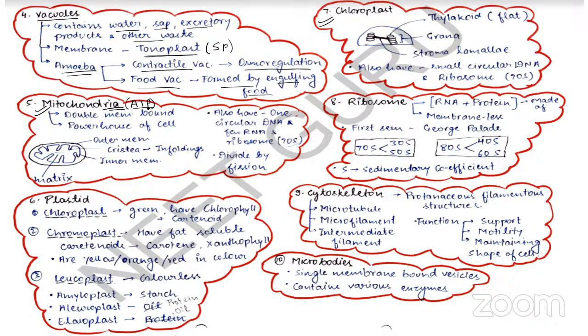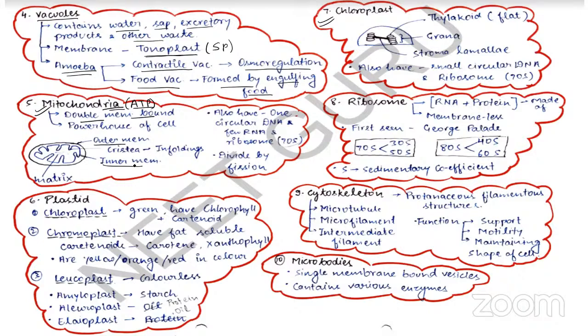Why? Because ATP formation takes place in mitochondria. It is involved in ATP formation. It is known as the powerhouse of the cell. Important point, they are double membrane bound. They have an outer membrane and inner membrane, right? You can see this. This is your outer membrane and this is your inner membrane.